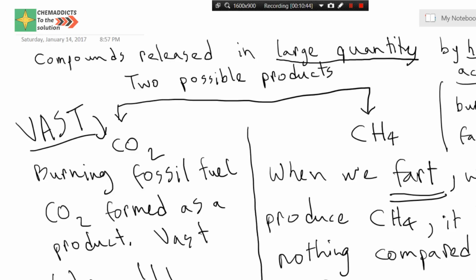I can guess that you were confused between these two options, whether it should be carbon dioxide or methane, since both are main greenhouse gases. So I have broken this down for you, the reasons.